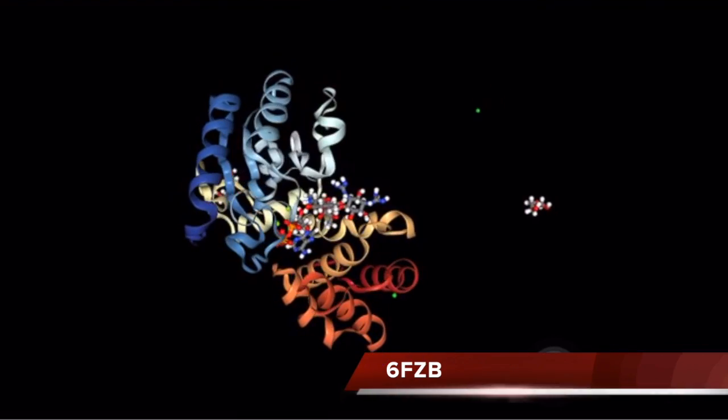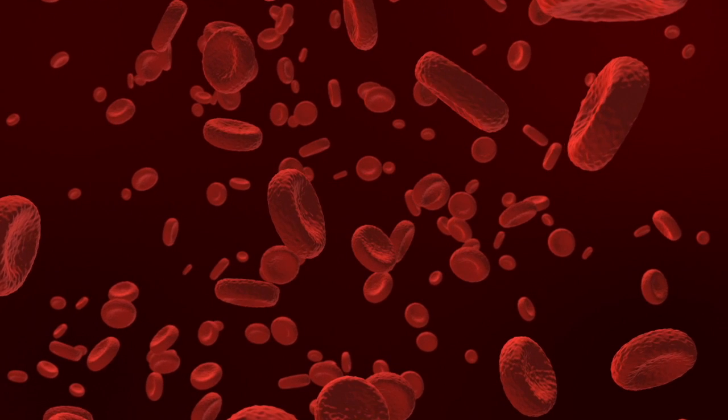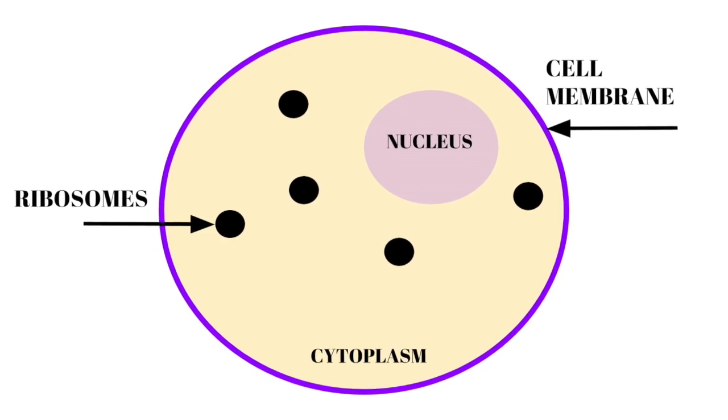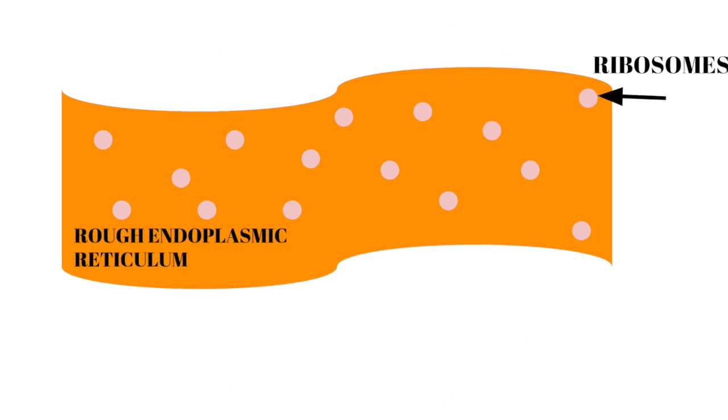Ribosomes are a cell structure that make protein. Protein is needed for many cell functions such as repairing damage or directing chemical processes. Ribosomes can be found floating within the cytoplasm or attached to the endoplasmic reticulum.